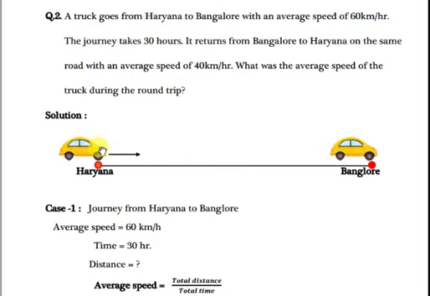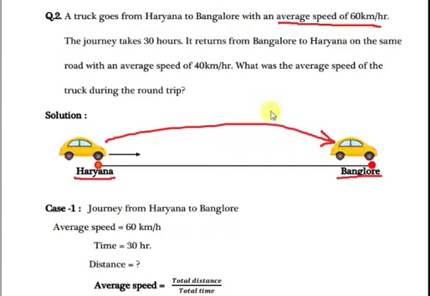I have made here a car. Don't mind about this. Truck or car, don't mind. But think a body is moving from Haryana to Bangalore. This is the point. You have to think. The starting point here is Haryana. From Haryana to Bangalore, the average speed here of the truck is 60 km per hour. It means from Haryana to Bangalore, the average speed is given.